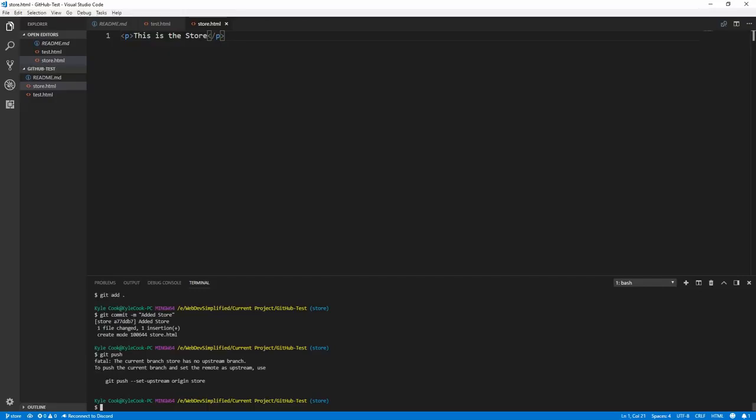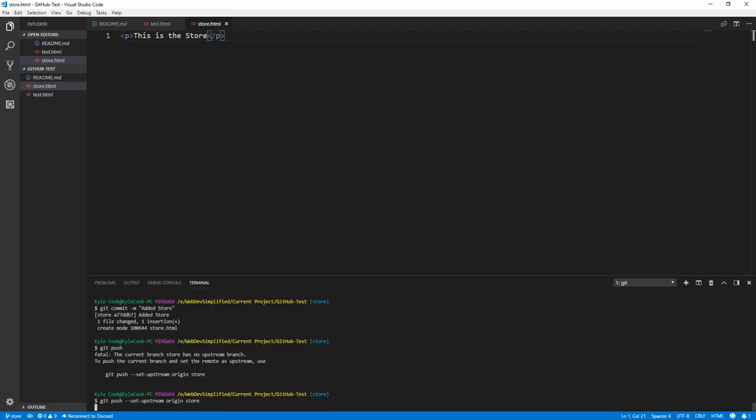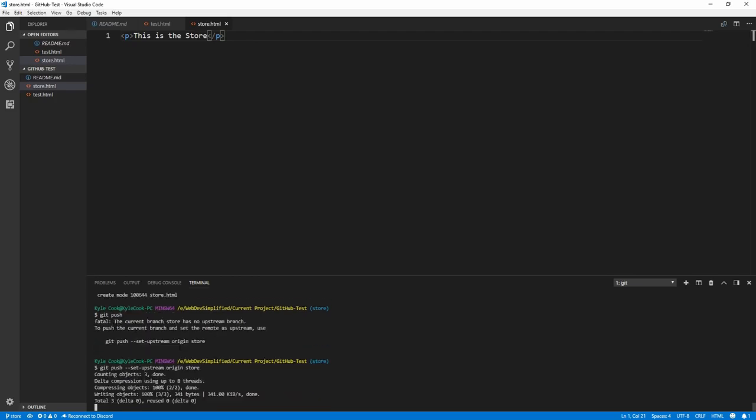In order to do that, all we need to do is copy this command, which will configure Git and GitHub so that it is able to pull and push to the correct branch, so now that Git and GitHub both know that this branch exists, let's paste that in here and hit enter, and we'll see that it'll push our changes up to our remote repository.